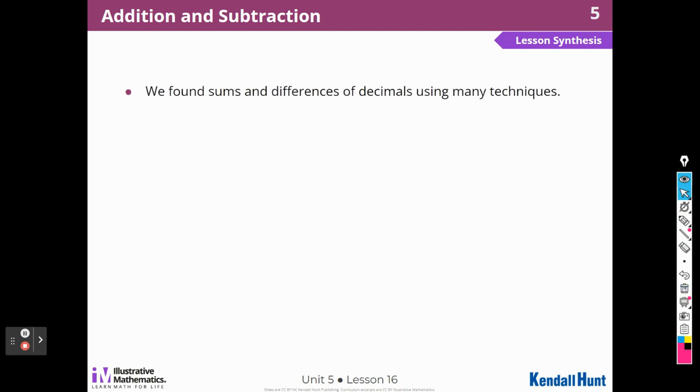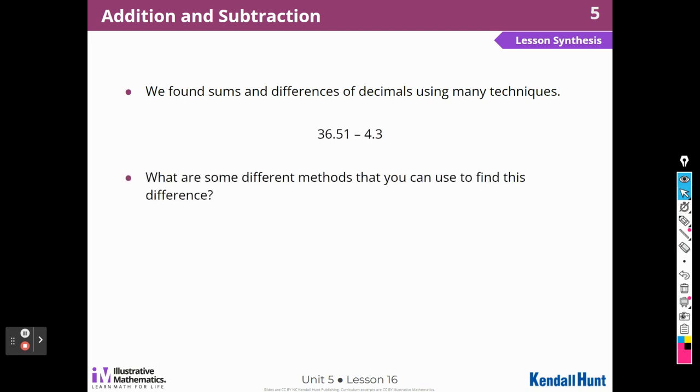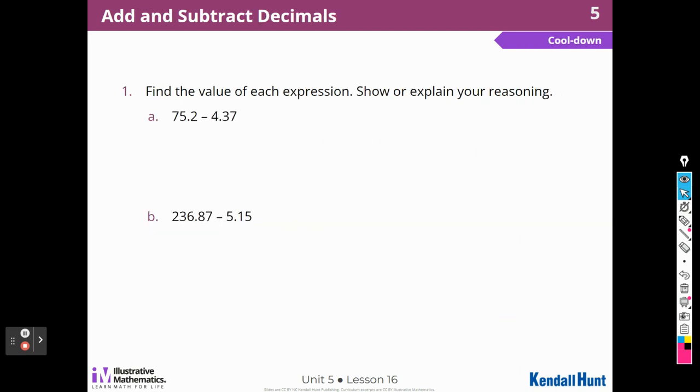All right. We found sums and differences of decimals today using a lot of different techniques. What are some different methods that you can use to find the difference? I can subtract 4 ones from 6 ones and 4 tenths from 5 tenths. I can add on 4 and 3 tenths. First I added 32, and then 2 tenths, and then 1 hundredth. Or I can use the algorithm, which is my favorite way to do it.